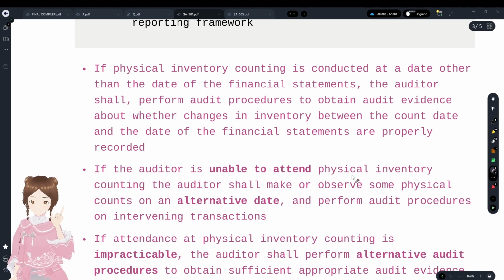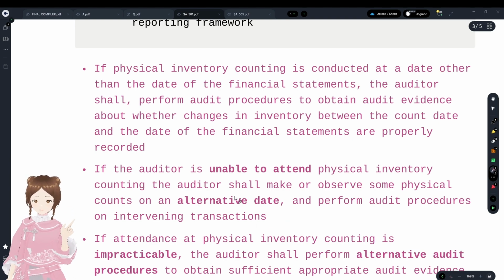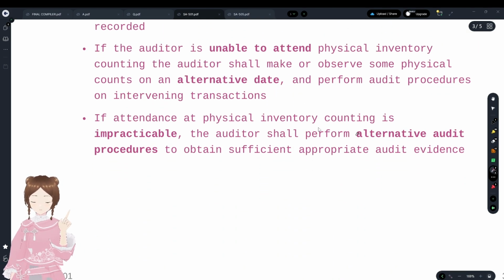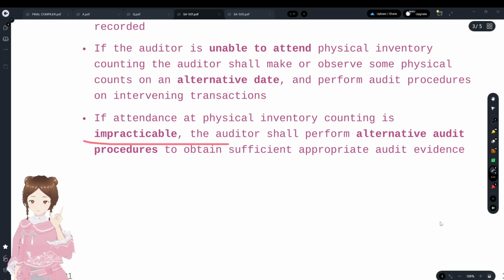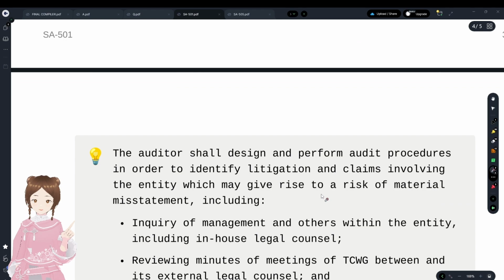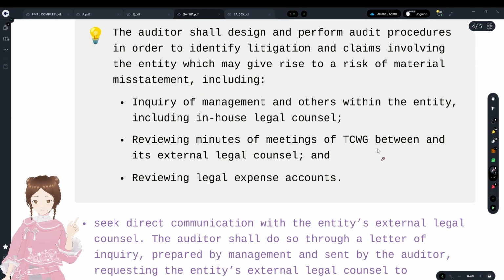And if the auditor is unable to attend the physical inventory counting on the count date, then he should attend on an alternative date and perform audit procedures on the intervening transactions. And if attendance at the physical inventory counting is impracticable, that is, it is very health hazardous, like for chemicals etc., then again alternative audit procedures. You see, distance, cost or time does not lead to an impracticable situation; only health hazardous situations etc. will lead to that.